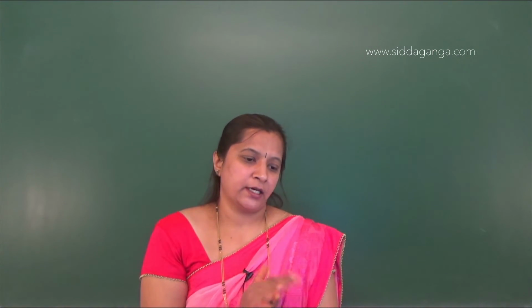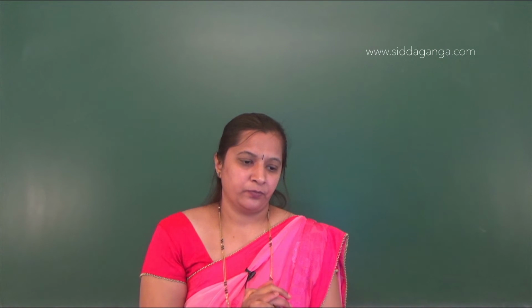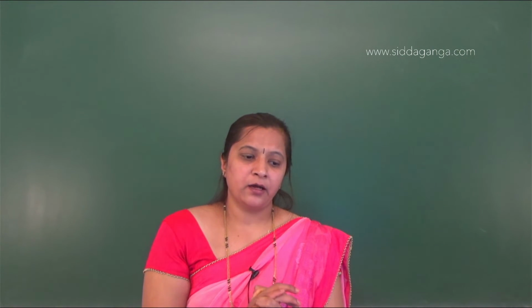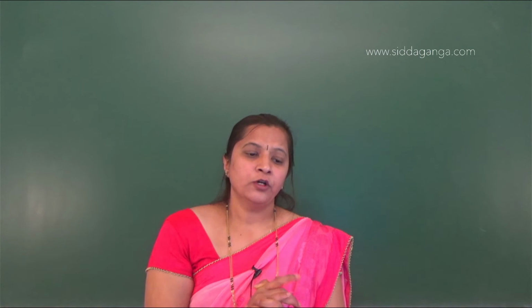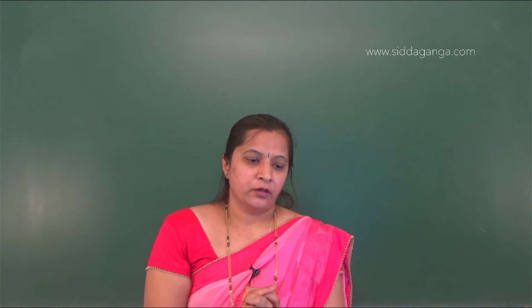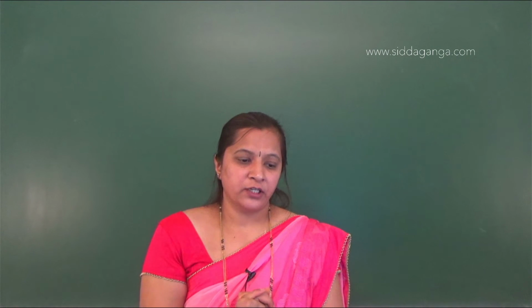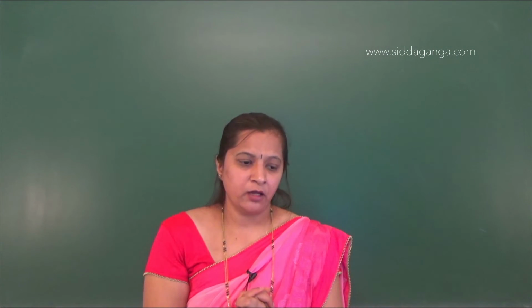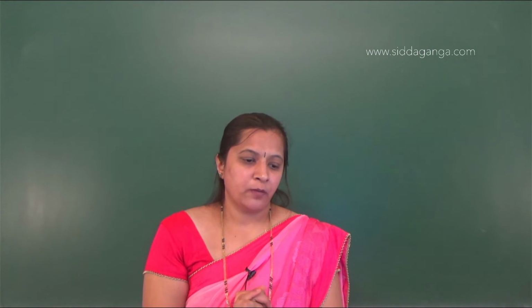What have they given in the second option? Spermatid. The spermatids are the cells which are formed due to the second meiosis of secondary spermatocytes. So what should come first here? Spermatogonia should come first, but they have given spermatid. So this is the wrong option. Third option is spermatogonia.